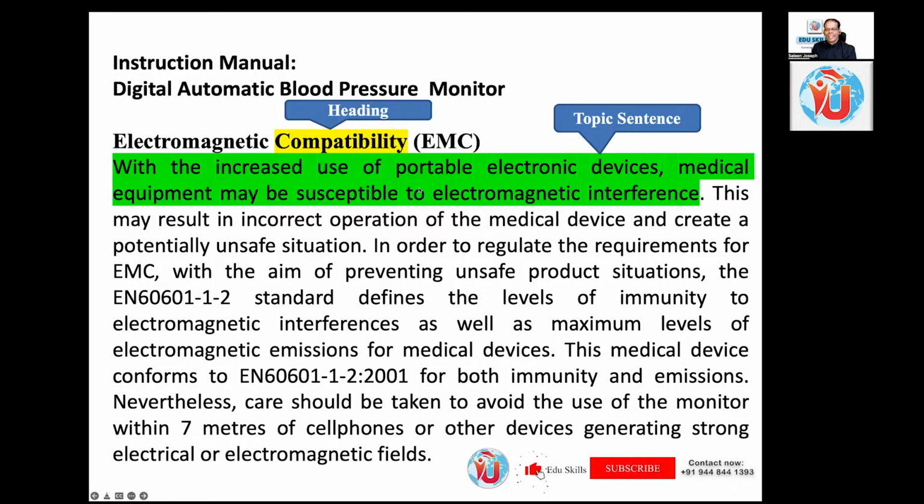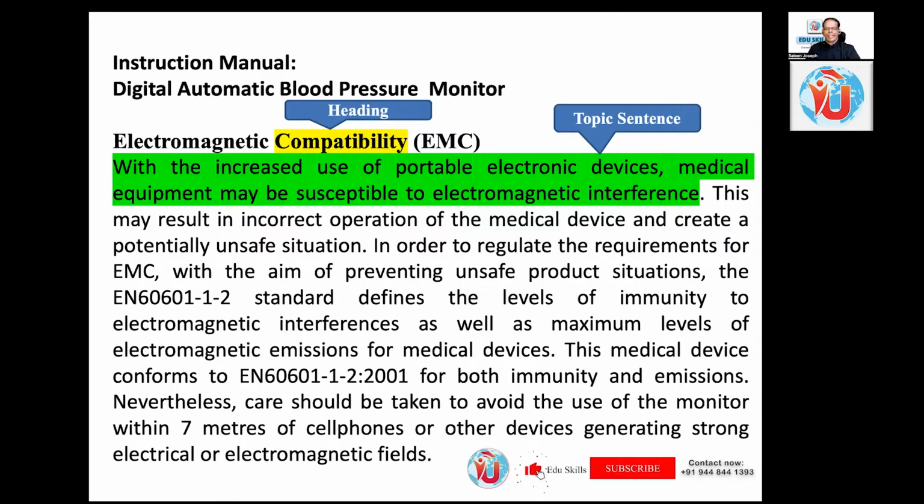Do you understand that? Yes. Heading is always the summary, the paraphrasing, of the topic sentence. So if you understand the heading, you know what the issue is here. This says electromagnetic interference. Is it a cause or effect? Effect. Effect of what? Portable electronic devices. They interfere with other devices. Okay, read the next sentence and tell me whether it is cause or effect.